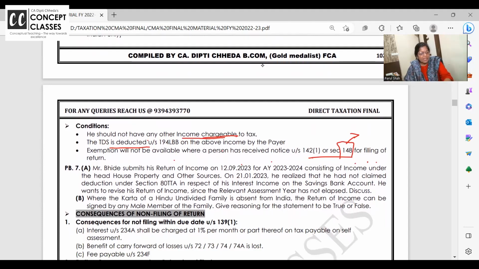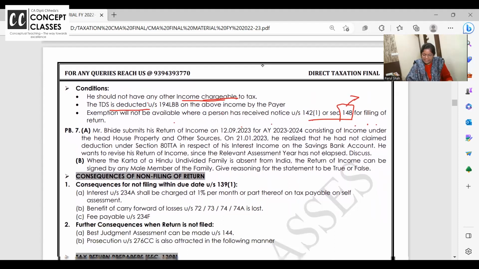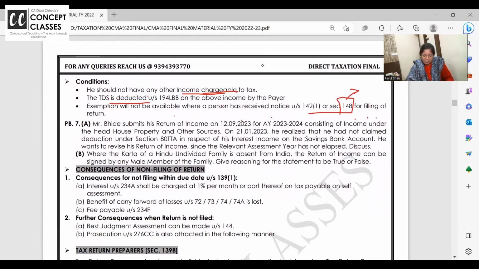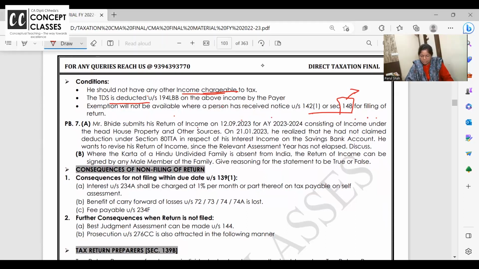So related to what we have done until now, simple questions are there. You read it and answer it in chat box, and some of you, if you are watching through mobile, not able to use chat box, then fine, unmute and speak, but you will speak the answer. Mr. Bide submit his return of income on 12/9/2023 for assessment year 23-24, consisting of income under the head house property and other source. Okay. So Bide submit his return September 23, consisting of income under house property and other source.